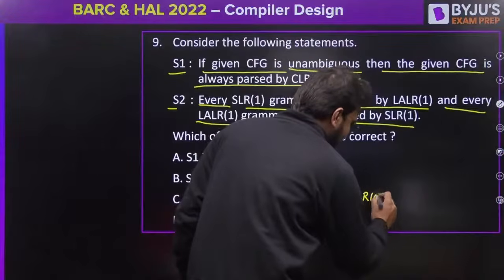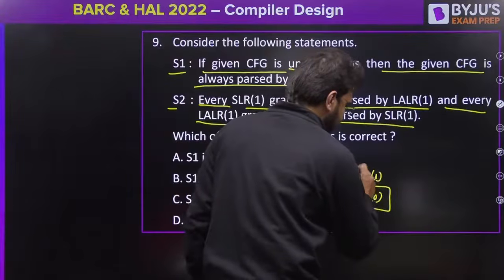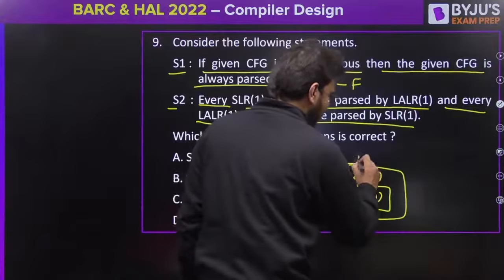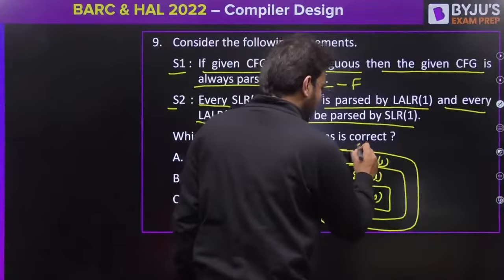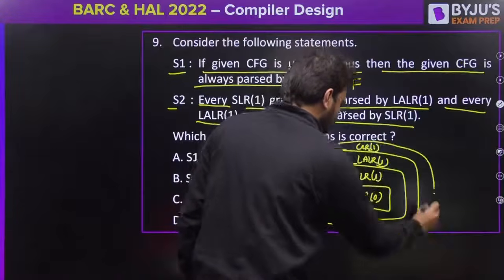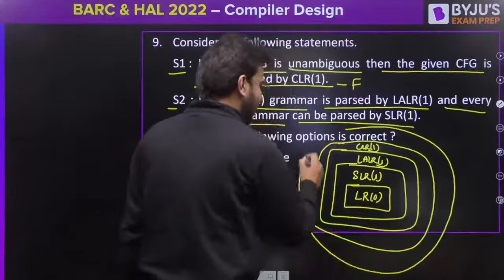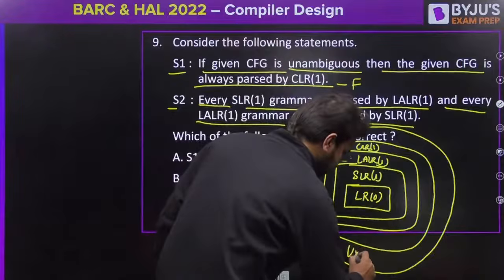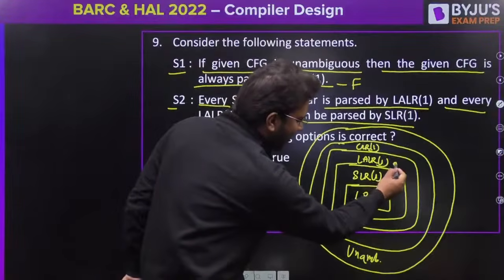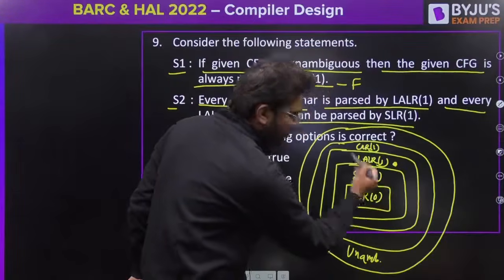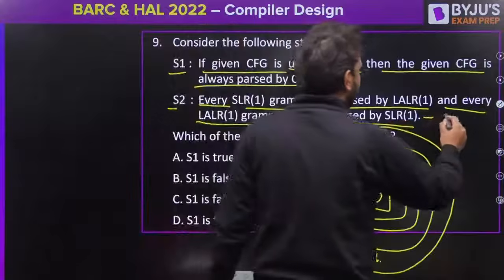Let me make the diagram for you. LR0, then we have SLR1, then we have LALR1, and then we have CLR1. And the superset of this will be all the unambiguous grammars. Now you can see there are certain LALR1 grammars which cannot be parsed by SLR1. Yes or no? Clear? So that is why this is false.